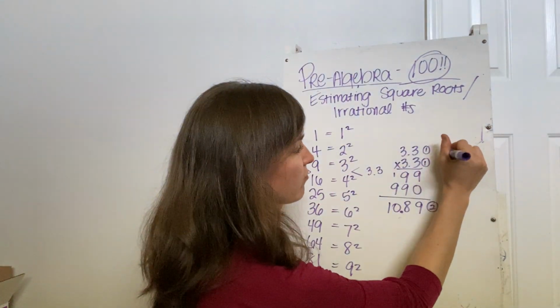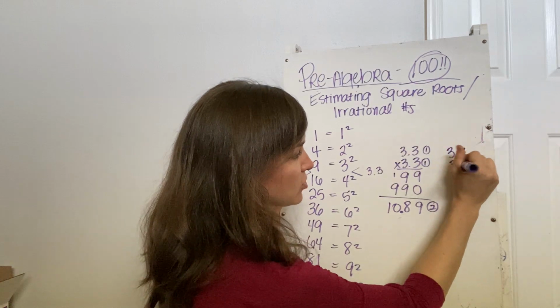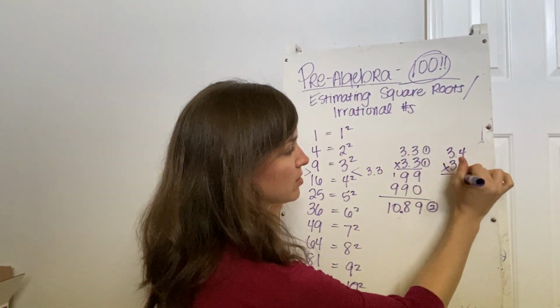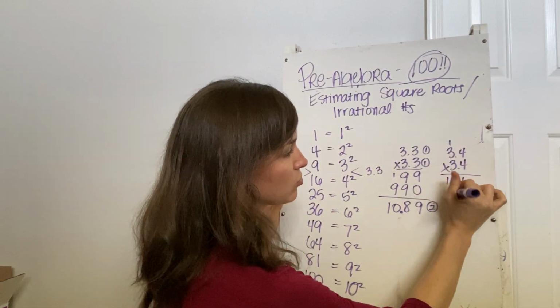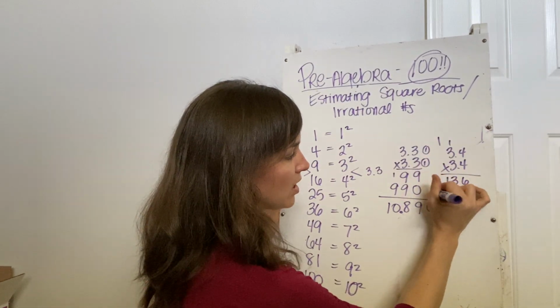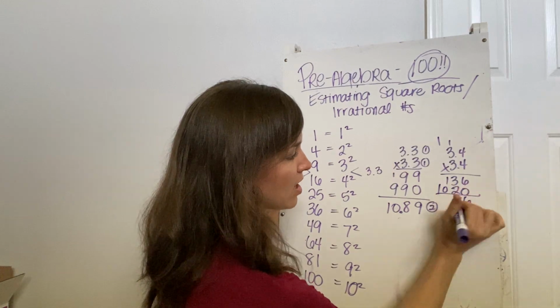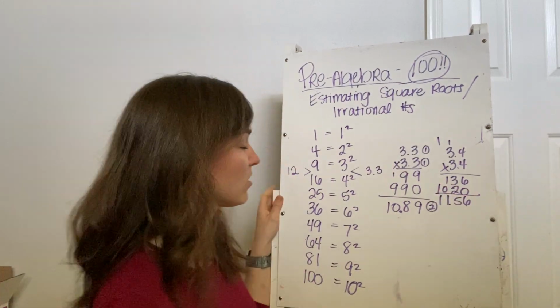So let's try 3.4. So 3.4 times 3.4. So 4 times 4 is 16. That's going to be 13. Filler 0, 12. That's going to be 10, 6, 5, 1, 1. That's definitely a little closer.